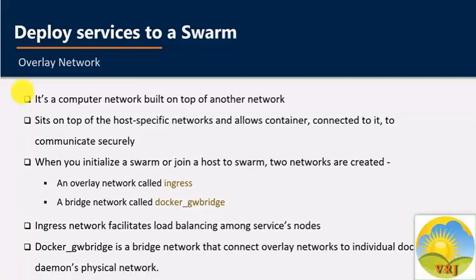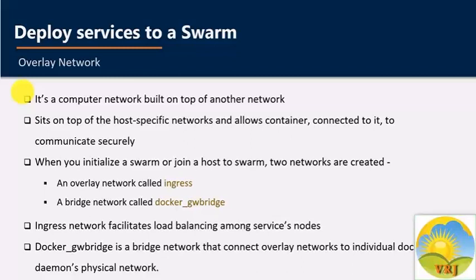Overlay networks are useful for multi-host networking. You can specify an overlay network for your services. The Swarm Manager automatically assigns addresses to the containers on the overlay network when it initializes or updates the application. It creates a distributed network among multiple Docker daemon hosts. This network sits on top of the host-specific networks and allows containers connected to it to communicate securely. Docker transparently handles routing of each packet to and from the correct Docker daemon host and the correct destination container.